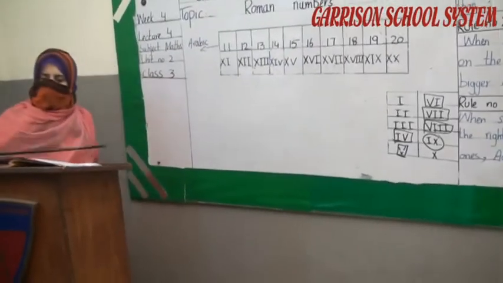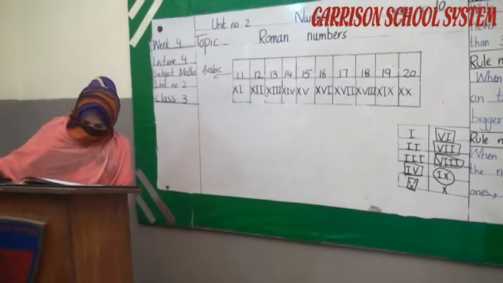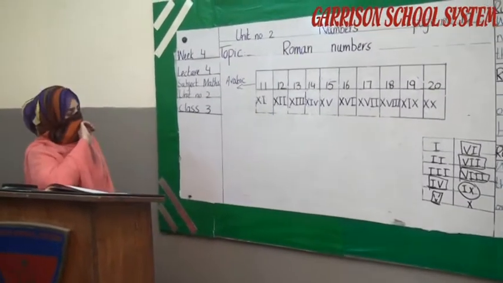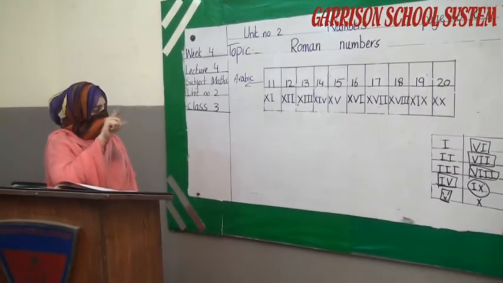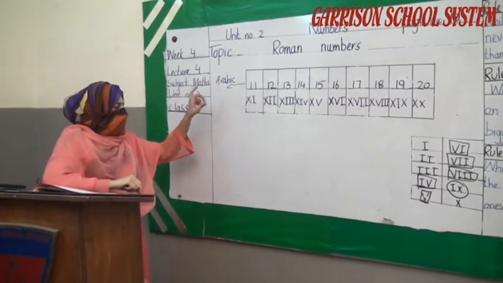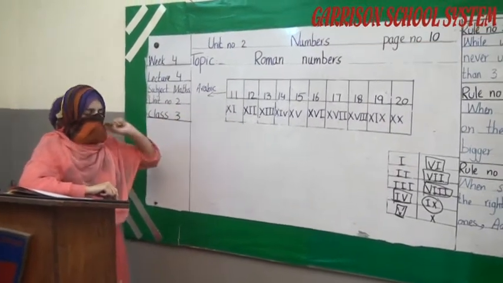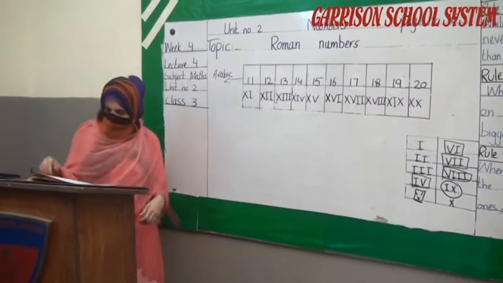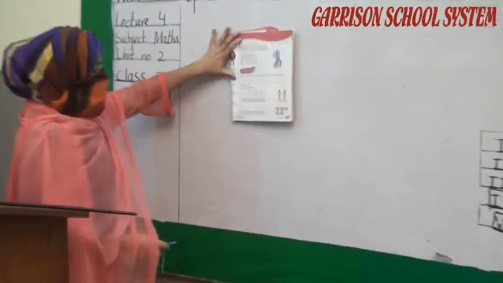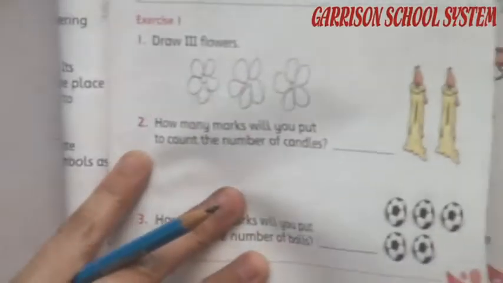Okay student. Remember, learn this counting, and you have to solve all exercises by using this Roman counting. Okay student? Okay student, look at the book, page number 11. Number 11.